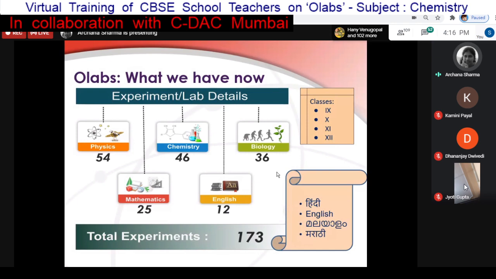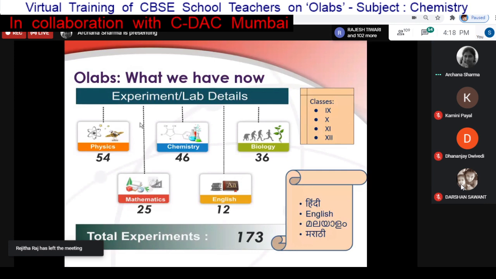Now, another important thing is that all the labs are available in 3 other Indian languages apart from English, that is Hindi, Marathi, and Malayalam. So, if there are any regional schools who want to make use of it, if their teachers and students are more comfortable with these languages, they can go ahead and use those versions. In that, the complete interface, the captions, even the labels, all the messages and instructions are in that particular language. Okay.